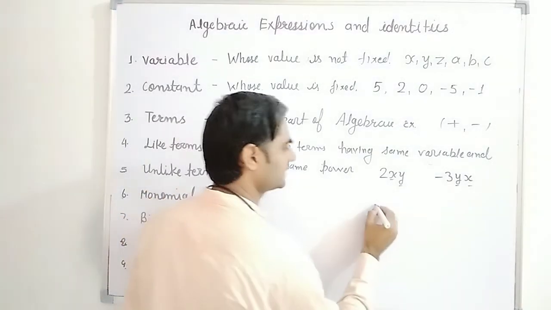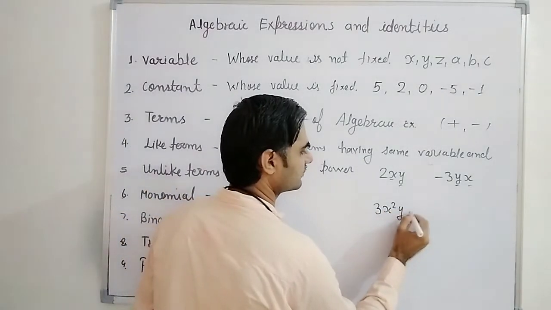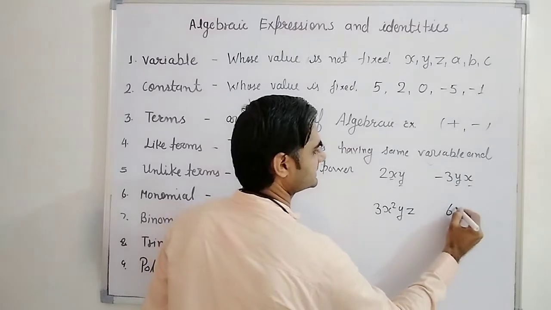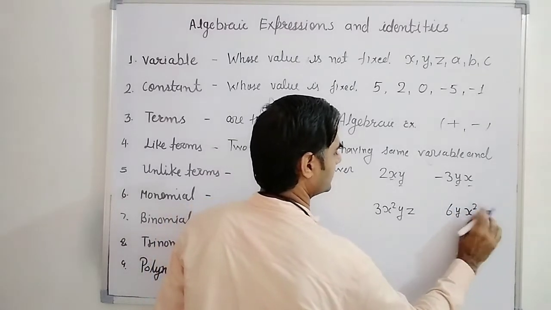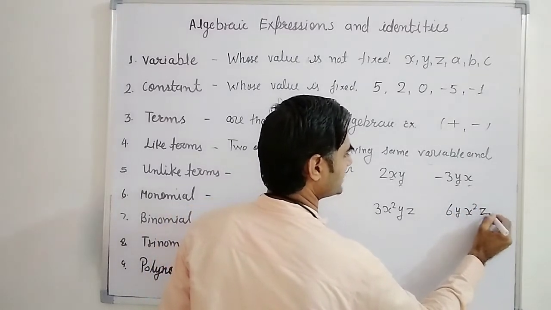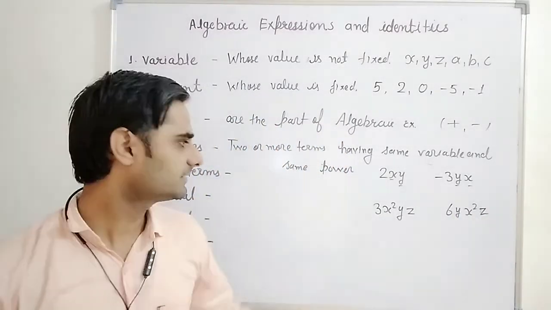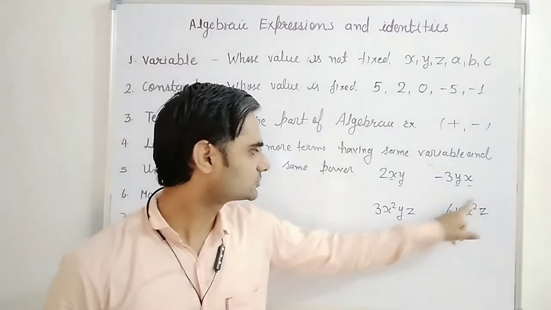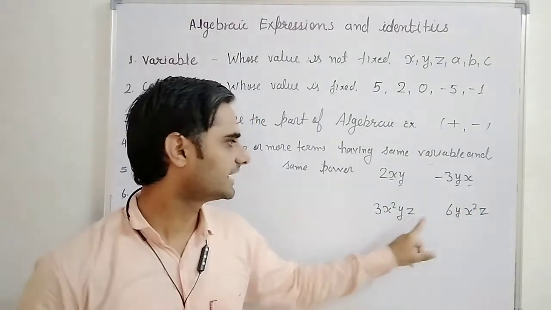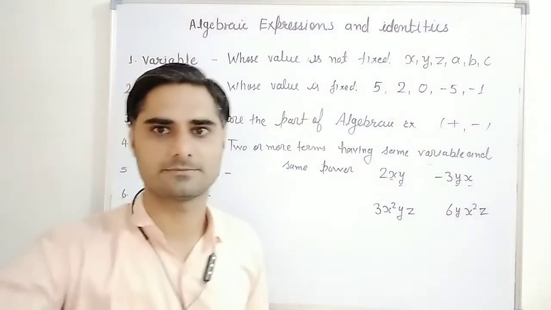One more example I am taking here: 3x square yz, or I have written here 6yx square z. Now see, x, y, z, 3 variables are there, and here x square, y, z, all are the same. Okay?